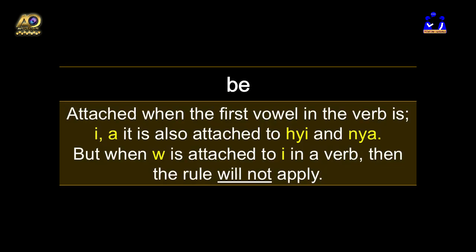Next future tense prefix in Fante is be. Be is attached when the first vowel in the verb is e or a. You say E and A in English. It is also attached when the verb begins with hyi and nya. But note this, when w is attached to i in a verb, then this rule will not apply. Let's have some examples of verbs that take the be prefix.